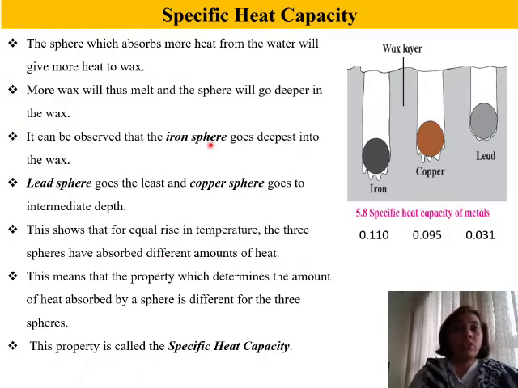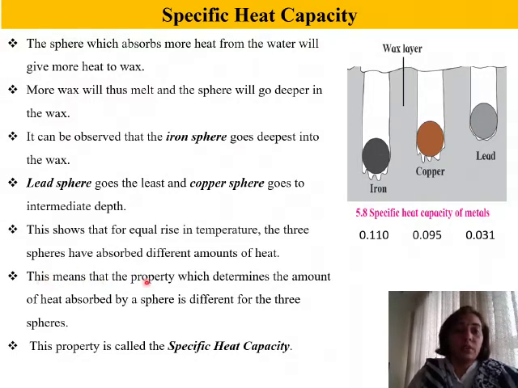So this is what we have just now said, that all the 3 are made out of different metals, but they were kept in boiling water, that is at the same temperature. The rise in temperature for all the 3 was same, that is 100 degrees Celsius, yet the amount of heat that each one absorbed was different.